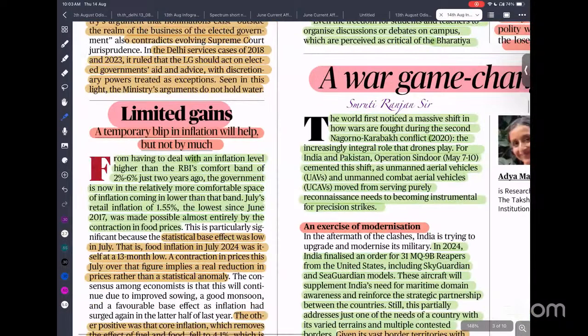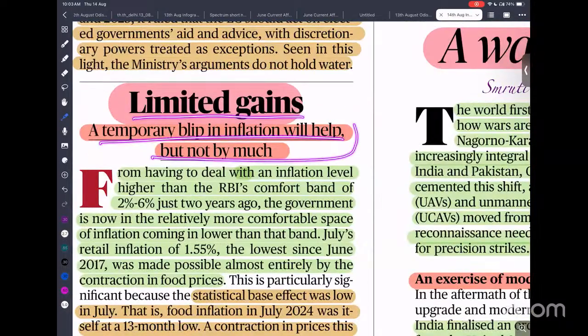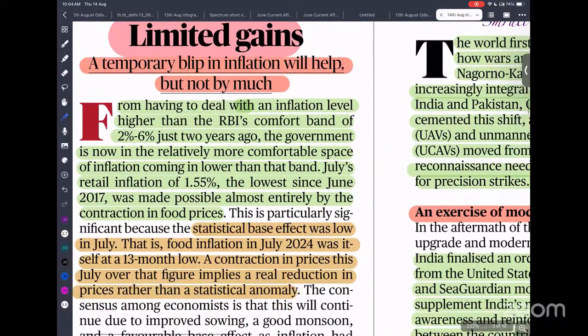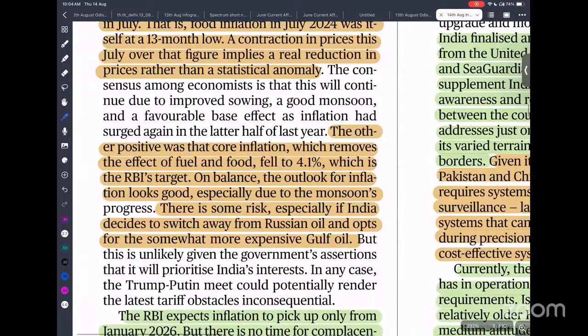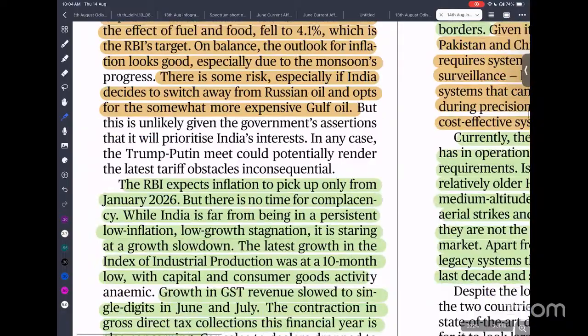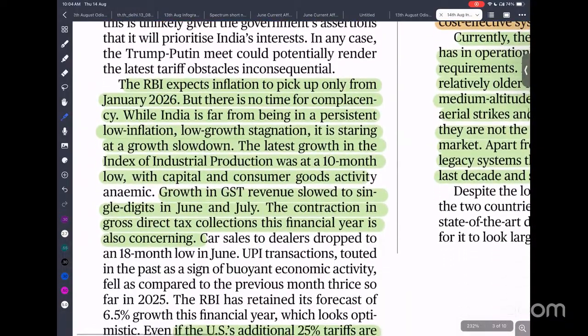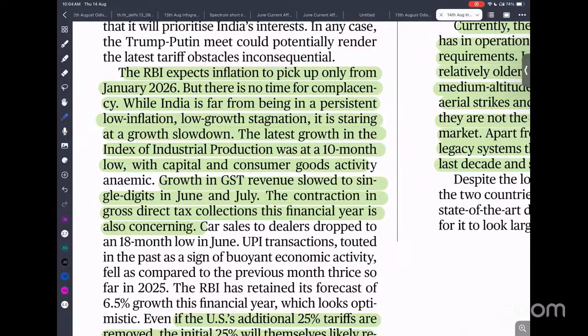Next: limited gain, a temporary blip in inflation will not help by much. Recently we have seen our consumer price inflation declining very fast to 1.55%, which is below the 2 to 6% band targeted by the RBI for monetary policy. That led to a quite comfortable position. However, you can also see that with the reduction of inflation, there is also a reduction in the growth of the Indian economy. Recently we can see a decline in the index of industrial production, in GST collection, and in direct tax collection. So while no doubt inflation is falling, at the same time it is also impacting our GDP growth rate.